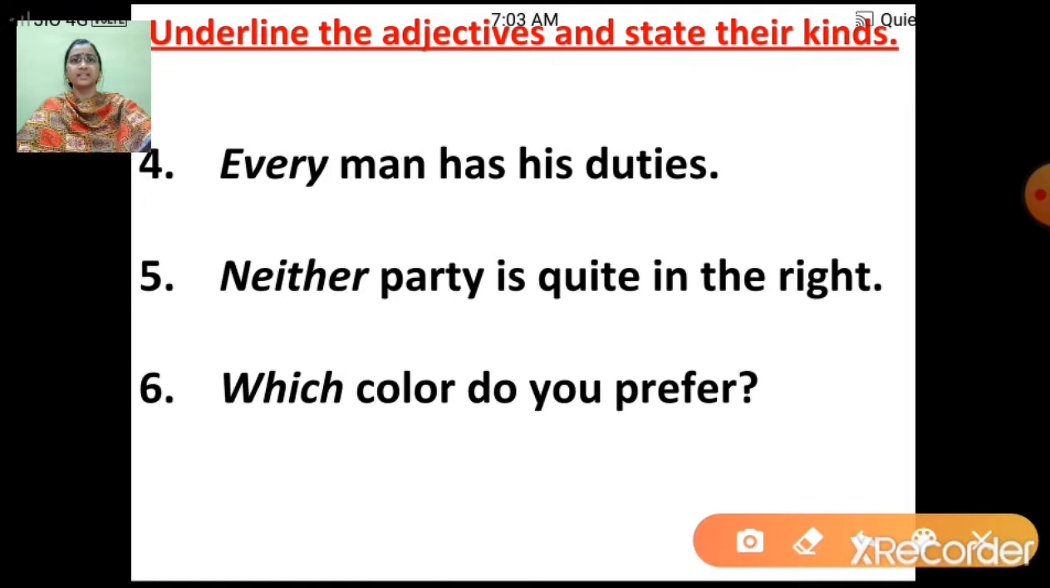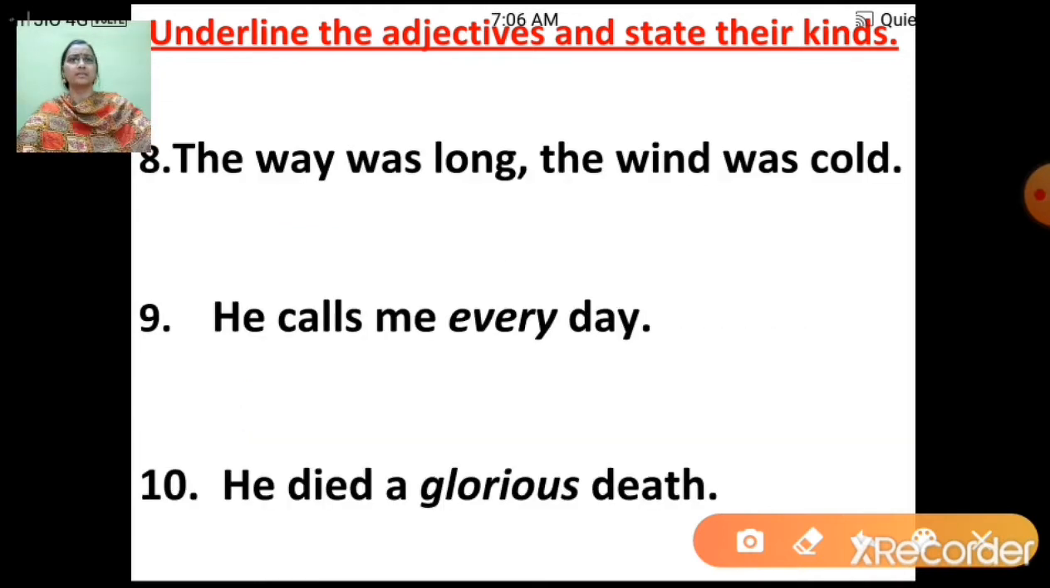Now in this sentence, every man has his duties. Now here every is a distributive adjective. Then the next one, neither party is quite in the right. Now in this sentence, neither is again a distributive adjective. Then after that is, which color do you prefer? Now it is a question, so it is which, that is an interrogative adjective.